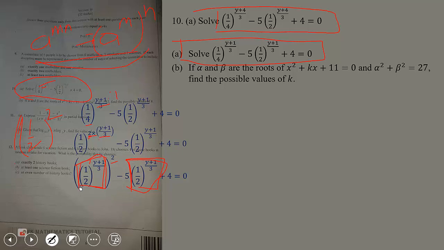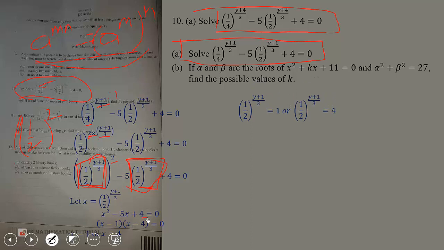Then we can do a substitution now. We let x be equal to what is showing that is the same in both terms. So we have that thing squared minus 5 of that thing plus 4 equals 0. It has become a quadratic equation in x, which can easily be factored. Factors of 4 that when we add we get negative 5 are negative 1 and negative 4. So we factor it: x minus 1, x minus 4 equals 0. So either x equals 1 or x equals 4.